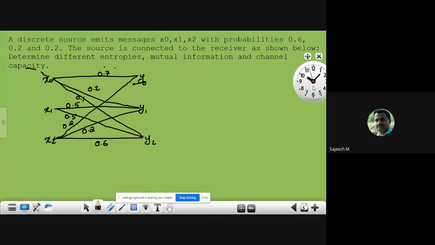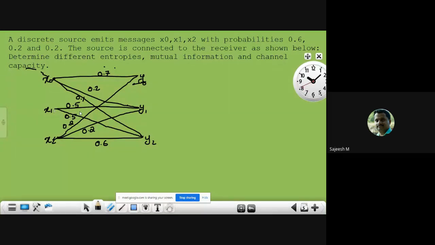Here, initially write down the channel matrix from the channel diagram given. Hope that you have noted the channel diagram. It is here. Three input symbols x0, x1, x2, and y0, y1, y2 are the output symbols. Here 0.7, 0.2, 0.1. Therefore, the first row of the channel matrix will be 0.7, 0.2, 0.1. Then the second row.